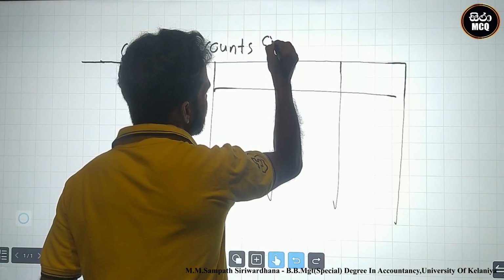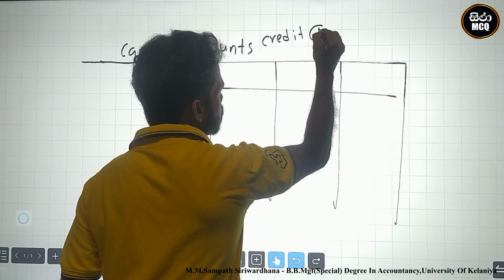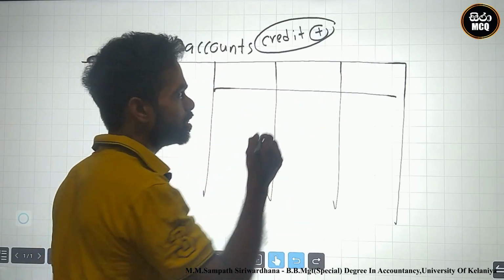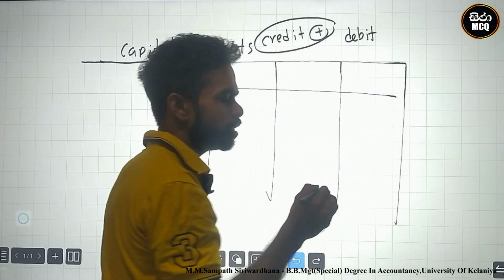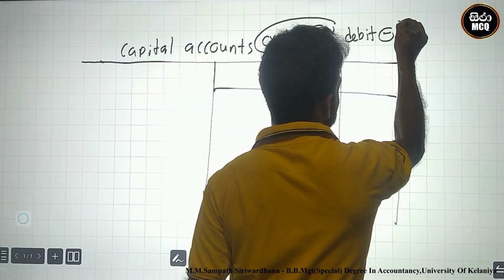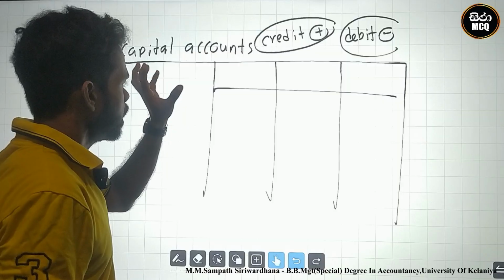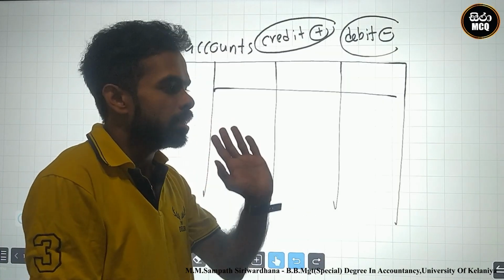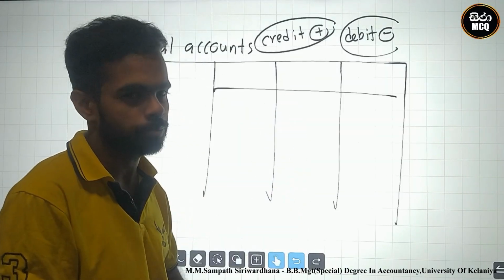Therefore, if there is a credit shot, I add this amount. If there is a debit shot, which is the opposite of the normal side of capital, I minus it from the capital account.